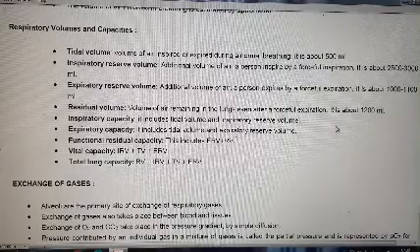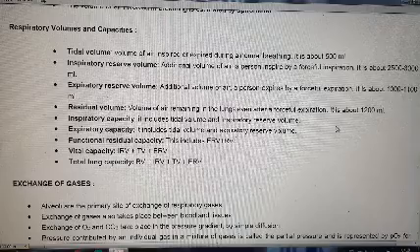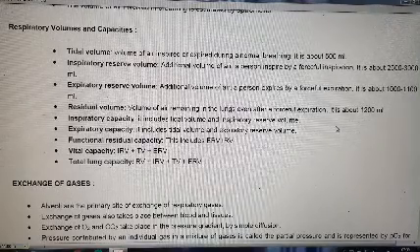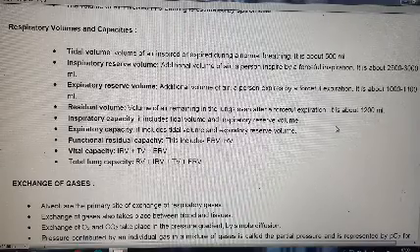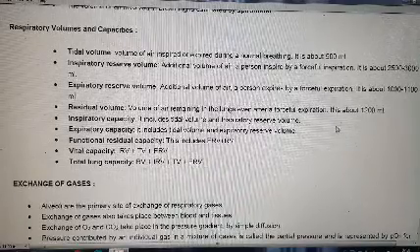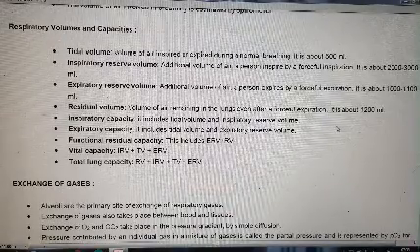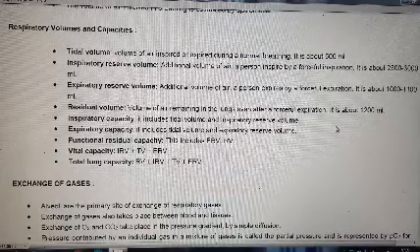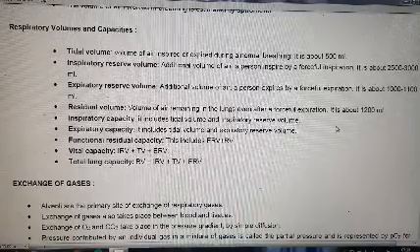Now, the next is vital capacity. Vital capacity is inspiratory reserve volume plus tidal volume plus expiratory reserve volume. This is called vital capacity. We know inspiratory reserve volume is 2500 ml to 3000 ml, tidal volume is 500 ml, and expiratory reserve volume is 1000 or 1100. This is around 4000 to 4600 ml of air.